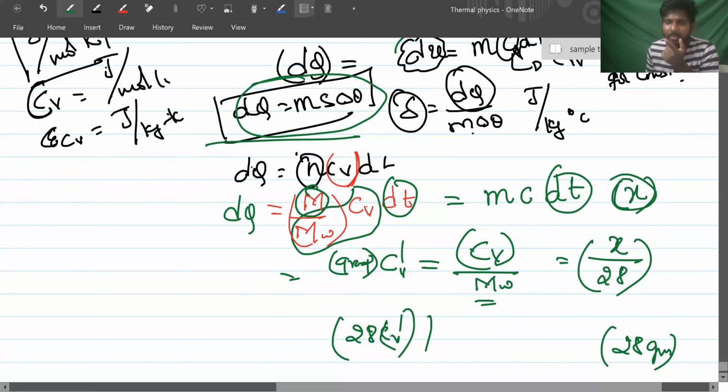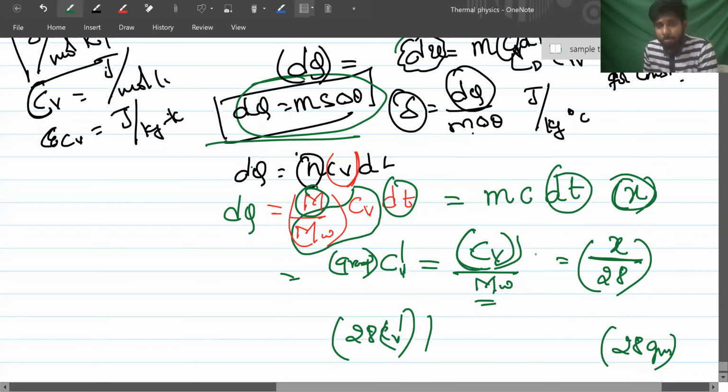Sir, can you repeat this, sir? Okay. Did you understand this? CV dash is equal to CV by MW. Yes, sir. So suppose someone gave you molar specific heat, some value X, and they asked you to find gram specific heat, then you have to divide it by molar weight, that is 28 for nitrogen. Yes, sir. Suppose it is oxygen, 32. You divide by 32.